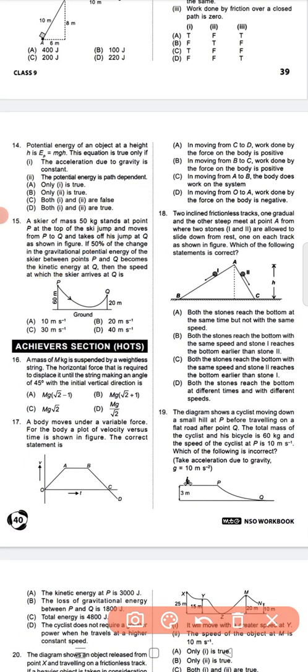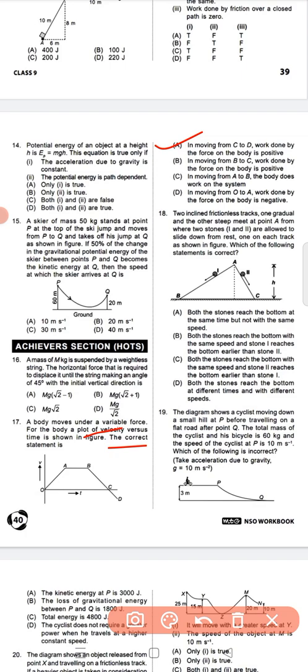Next, question number 17. A body moves under a variable force. For the body, a plot of velocity versus time is shown in the figure. The correct statement is option A: in moving from C to D, work done by the force on the body is positive.